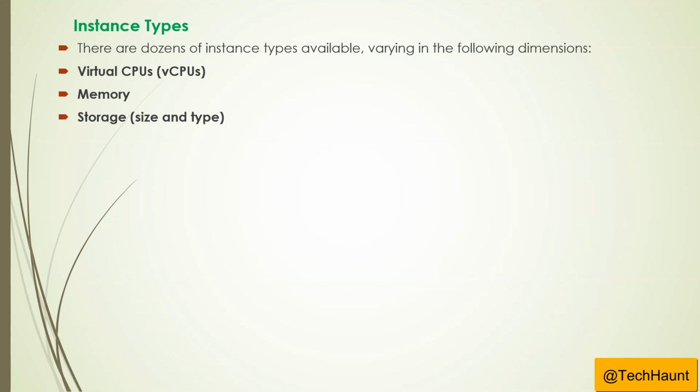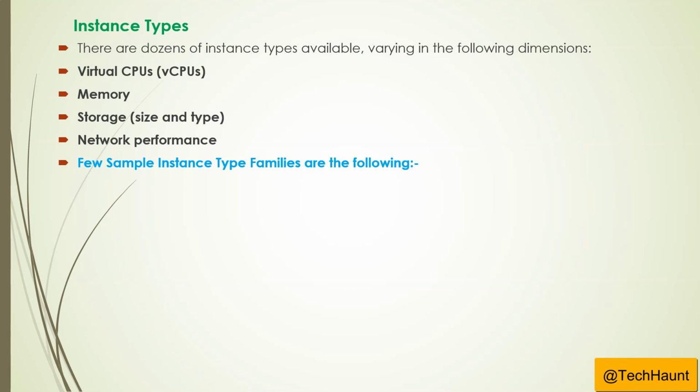Let's say you require SSD or HDD or tape drive. What network performance you require. Based on them, the instance families and instance types are going to be configured, and they rely on these four dimensions.